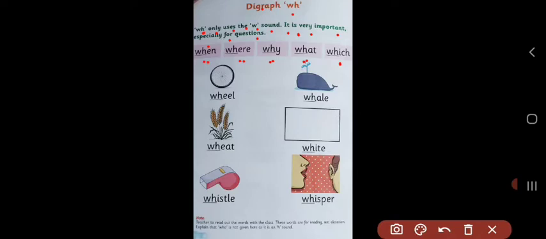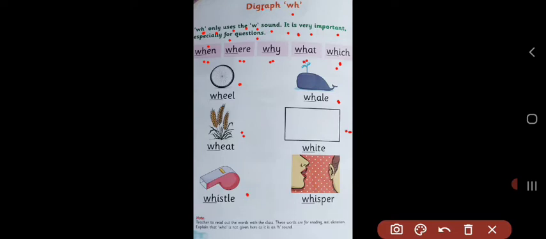Now here, as you can see, there are some pictures and we have to read the name of that picture. The first picture is of wheel. Wheel. This is wheat. Wheat. White. White. Whistle.